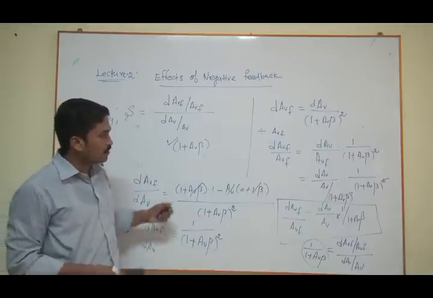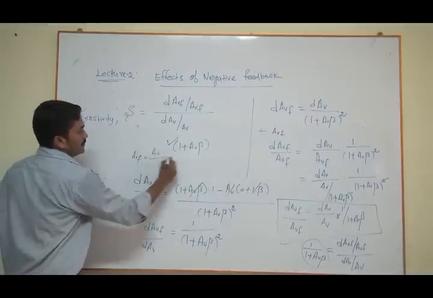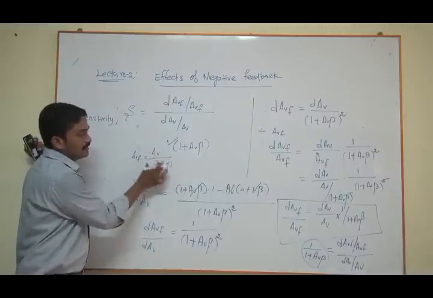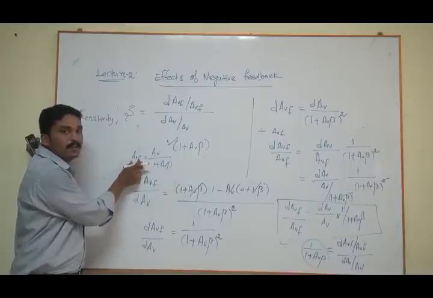You can see over here, your normal gain AVF is equal to AV divided by 1 plus AV beta. So this AV is divided by this term, so that it becomes reduced.